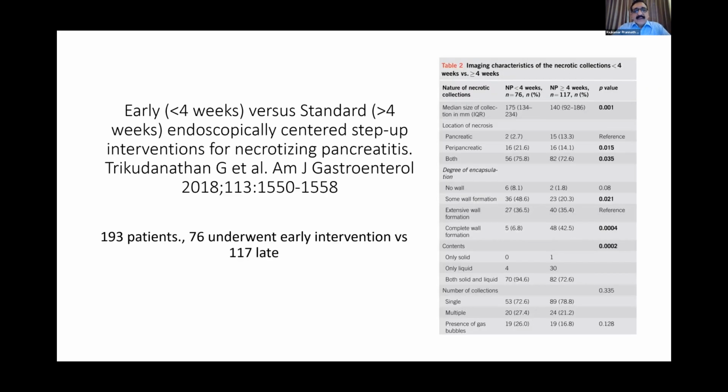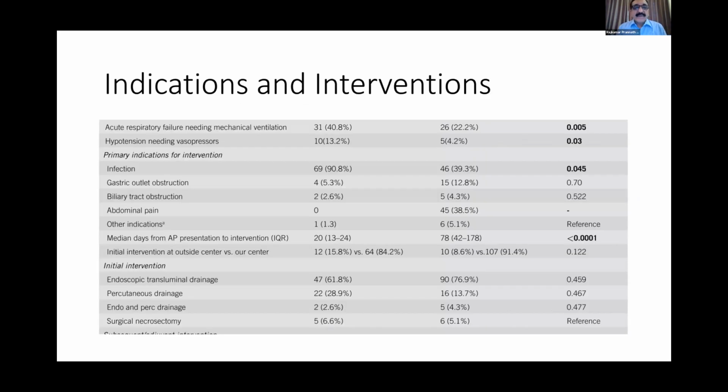Now the second study which was published was early versus standard endoscopically centered step-up interventions for necrotizing pancreatitis. In these, there were 193 patients. About 76 underwent early intervention, that is before 4 weeks, and these interventions were for deteriorating clinical condition and organ failure with infections, and 117 late, that is after 4 weeks. When we looked into this, the success rate was good in both circumstances, 90% of the time.